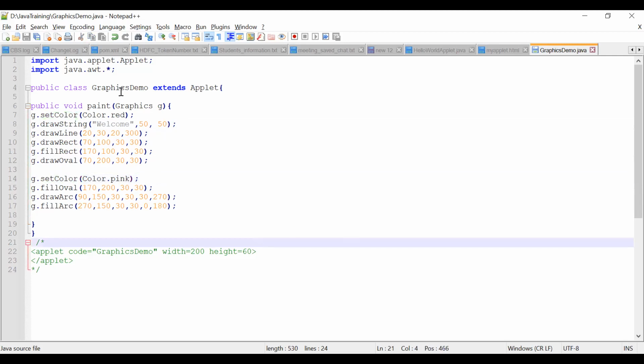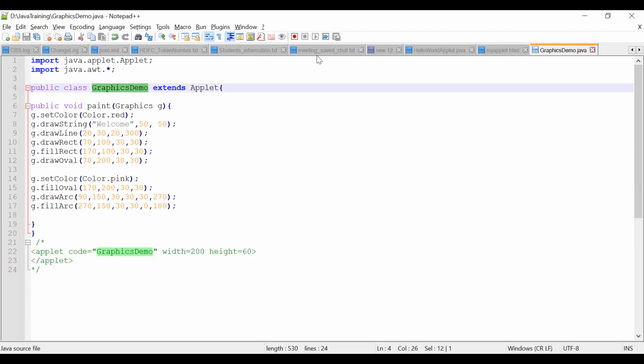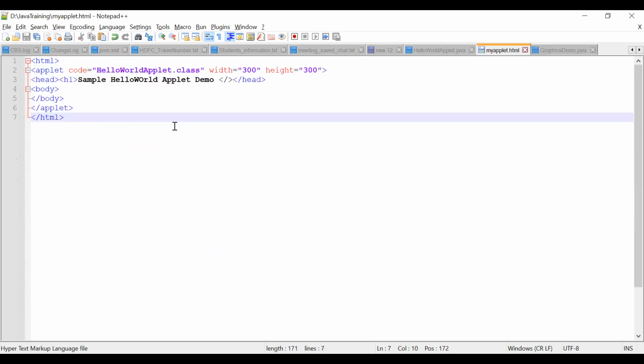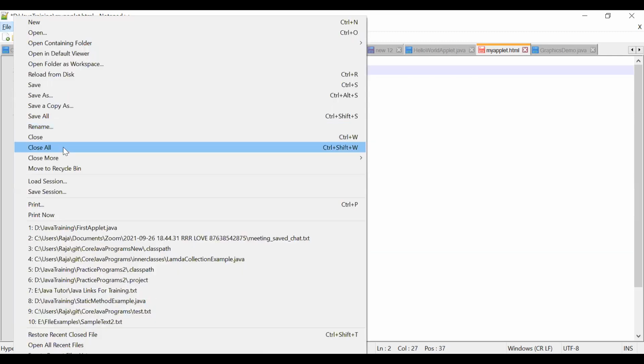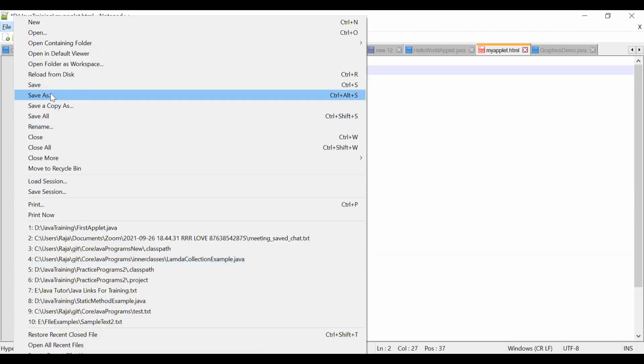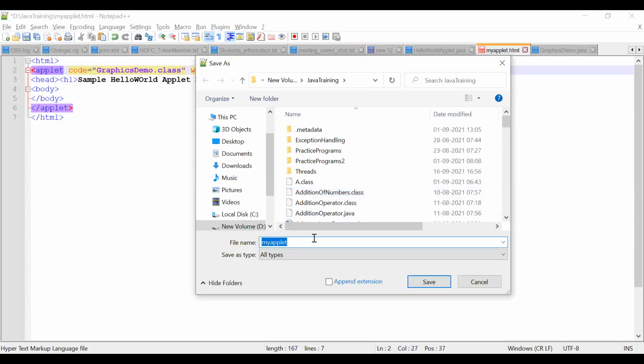Okay, so the class is my graphics demo. I'll create my applet code, I will just modify it. File, save as graphics applet dot HTML.